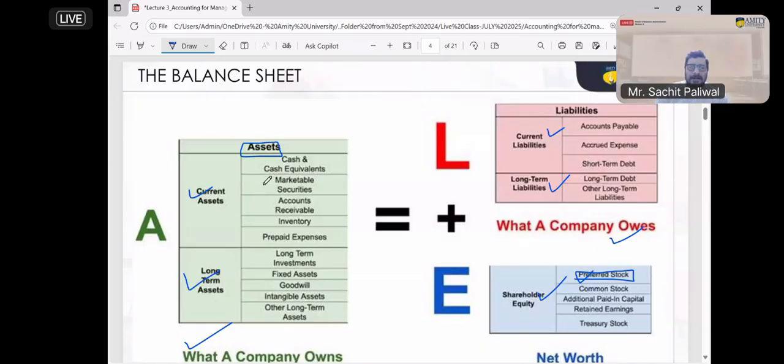Now somebody is asking about marketable securities. Those securities which are marketable, which are easily sellable in the market, like suppose the company has surplus money and they have purchased government bonds or government securities. So these securities are tradable. They can sell them anytime. So that is called marketable security.